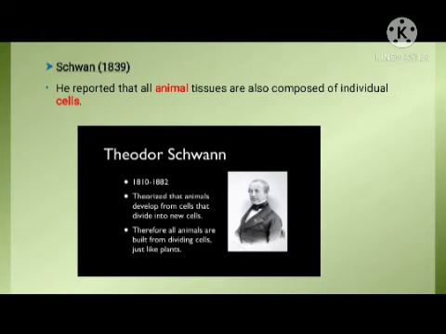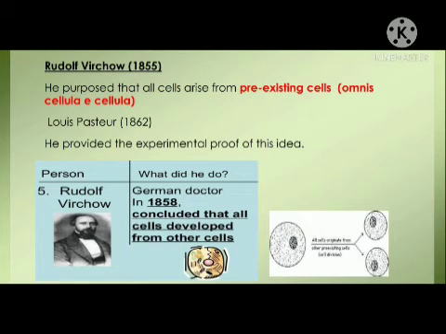The next founder was Rudolf Virchow. In 1855, he proposed that all cells arise from pre-existing cells, omnis cellula e cellula. This is a Latin phrase which means all cells come from pre-existing cells. And Louis Pasteur provided the experimental proof of this idea.